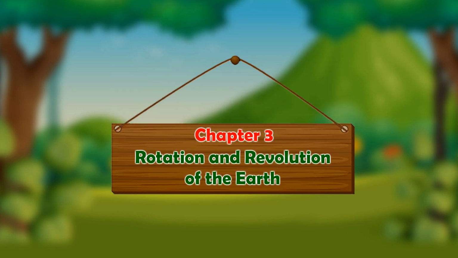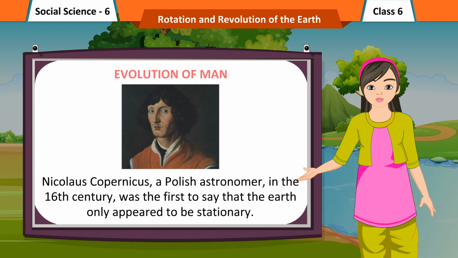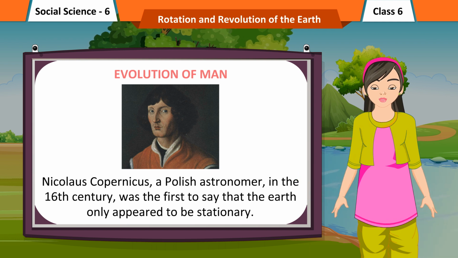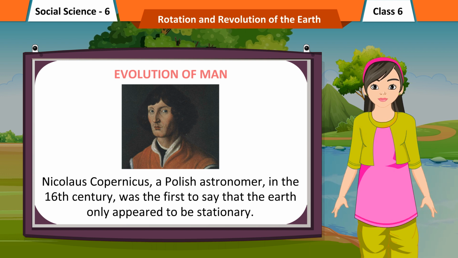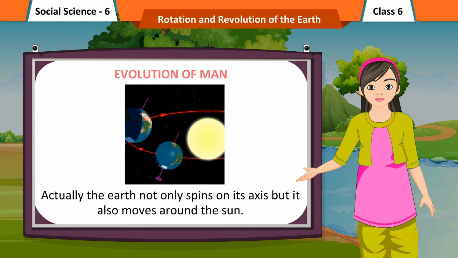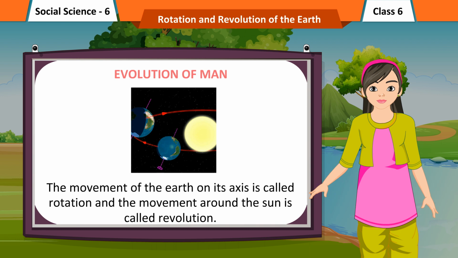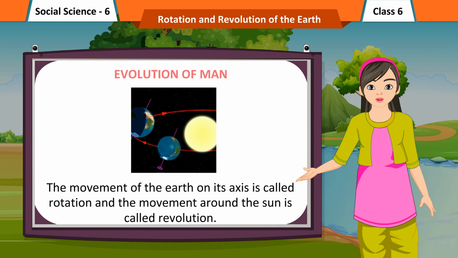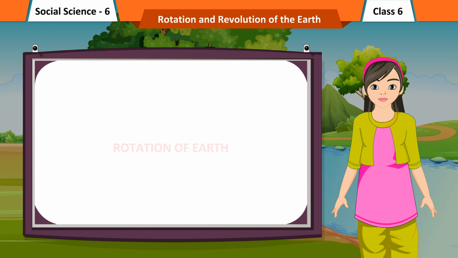Chapter 3. Rotation and Revolution of the Earth. Nicholas Copernicus, a Polish astronomer, in the 16th century, was the first to say that the Earth only appeared to be stationary. Actually, the Earth not only spins on its axis, but it also moves around the Sun. The movement of the Earth on its axis is called rotation, and the movement around the Sun is called revolution.